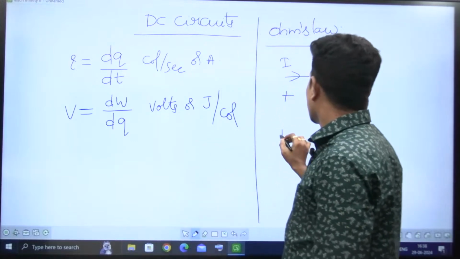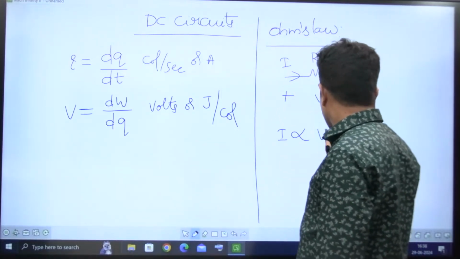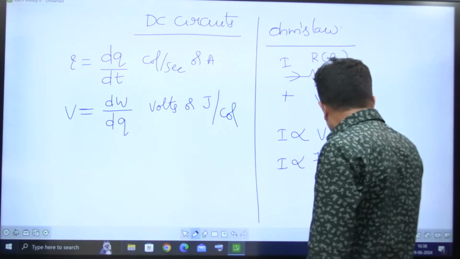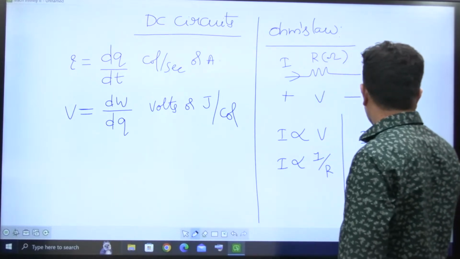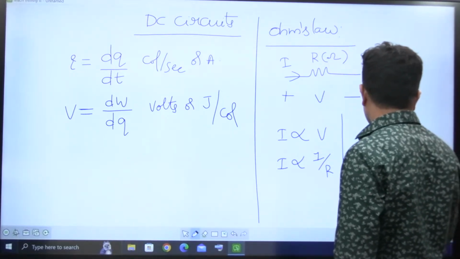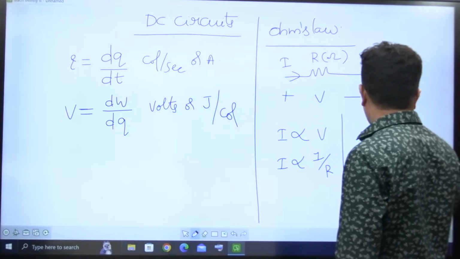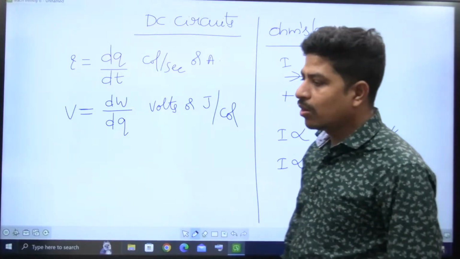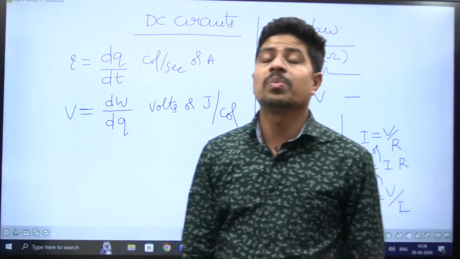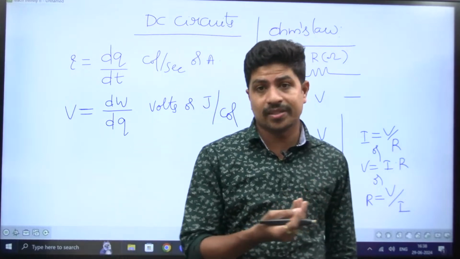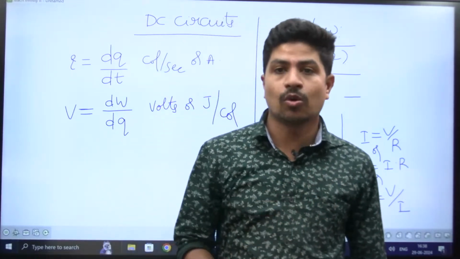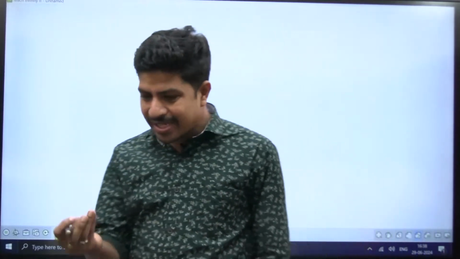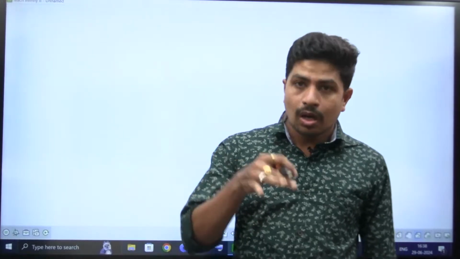What Ohm's law says is, current through any element is directly proportional to the voltage applied, and inversely proportional to the resistance. Combining these two relationships, I is equal to V by R, or V is equal to I into R, or R is equal to V by I. All three relationships convey the same. Don't worry, some people may be thinking, sir, why are you discussing these small basics? Questions will be asked on these small basics only. We are going to see some questions after this discussion. Let me just go through the basics, and after that I'm going to discuss the concepts through these questions.